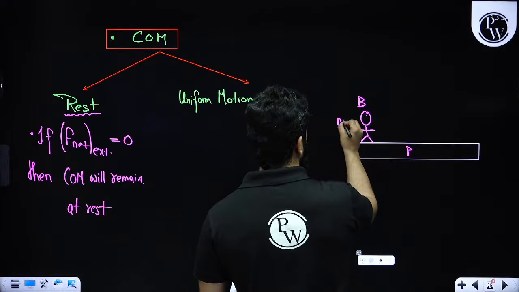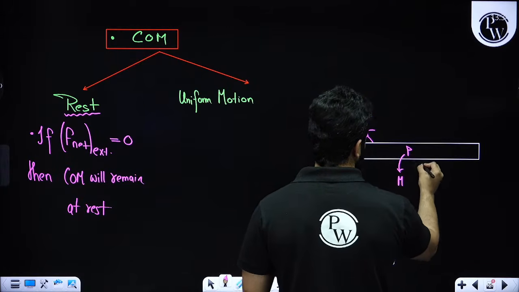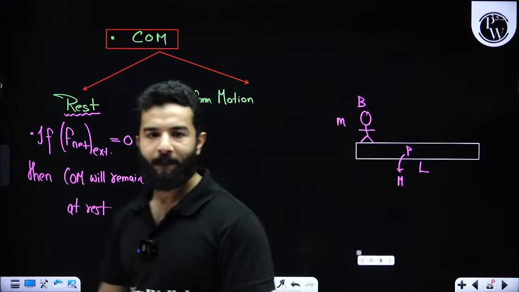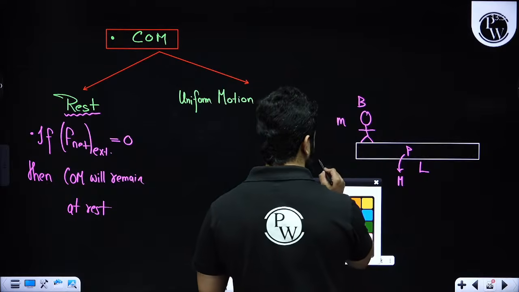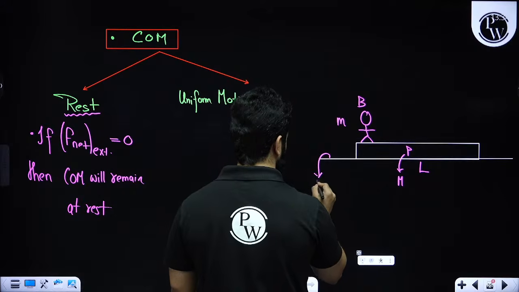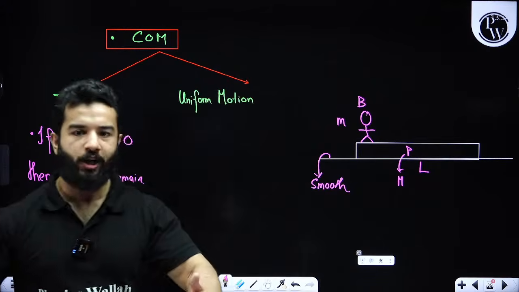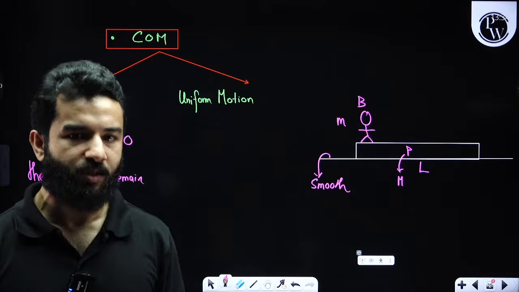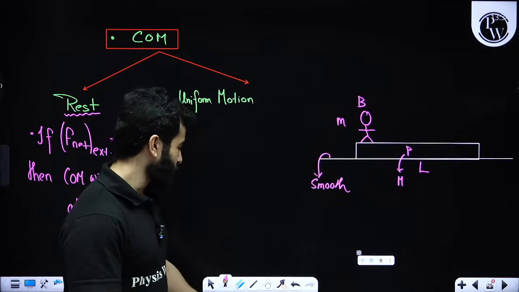Let's suppose mass of Boy is small m, mass of Plank is capital M, length of this Plank is capital L. And Boy is moving on the Plank, and the Plank is on a smooth ground. So this is smooth. Obviously, if the Boy is able to walk on the Plank there must be friction, but we don't have to care about that, right?